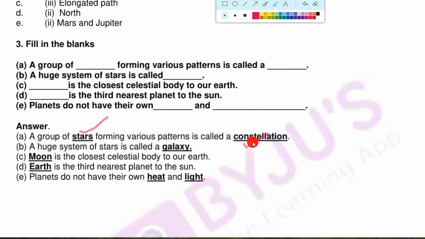Last is, planets do not have their own heat and light. We know that planets receive heat and light from stars, and the biggest star is, here is your biggest star, which is the sun. So all the planets receive light from the sun.